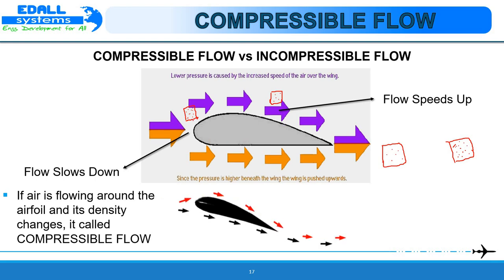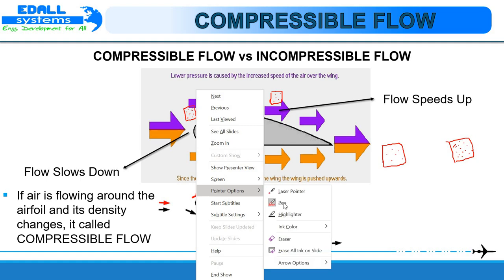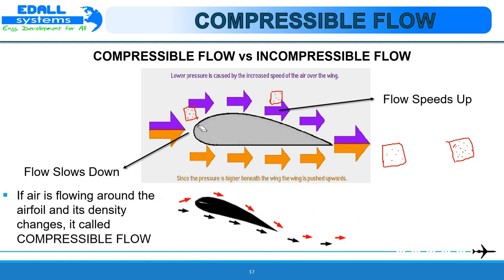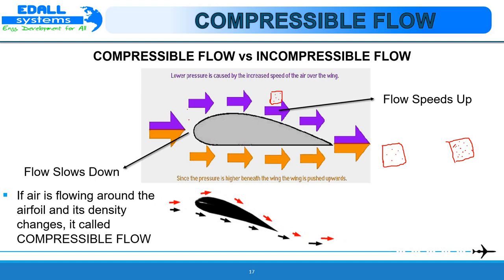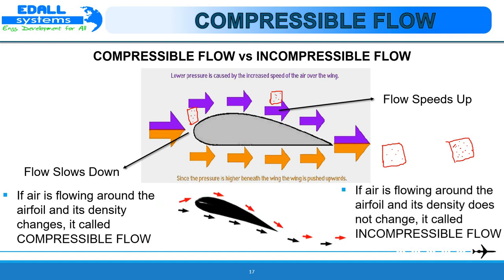But at low speed, if the density at the tip of the airfoil is low, and as the flow goes around the airfoil it stays the same, then when the density does not change, it is called incompressible flow.